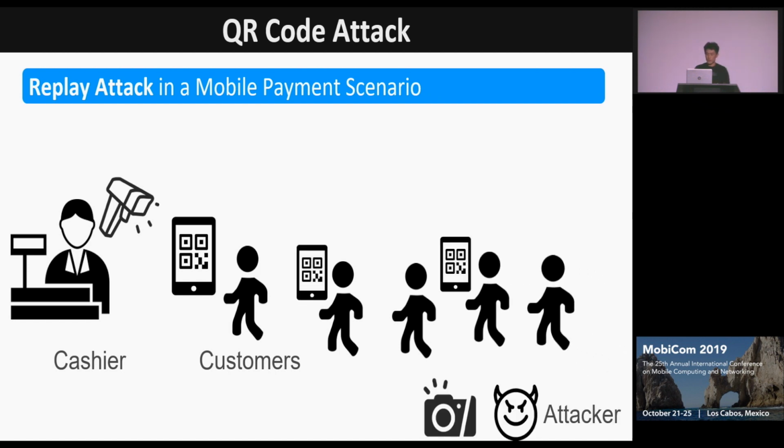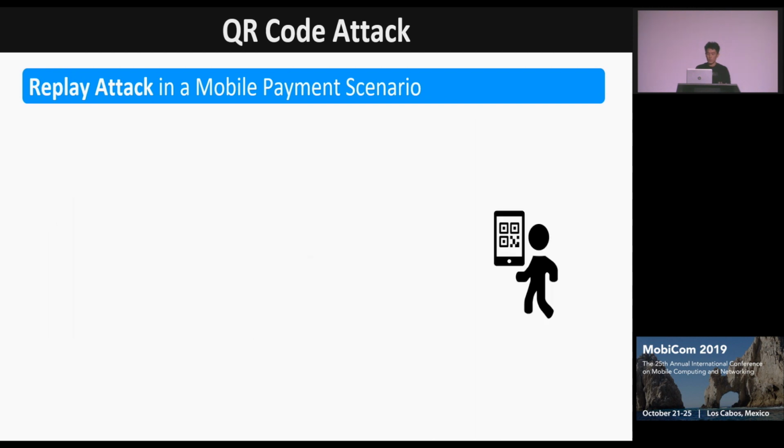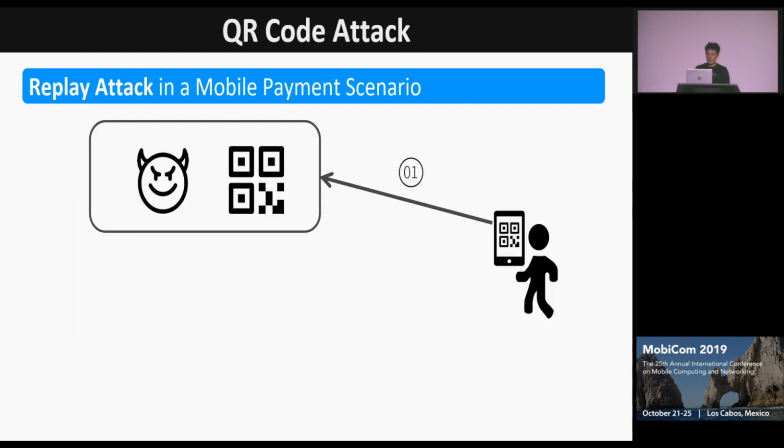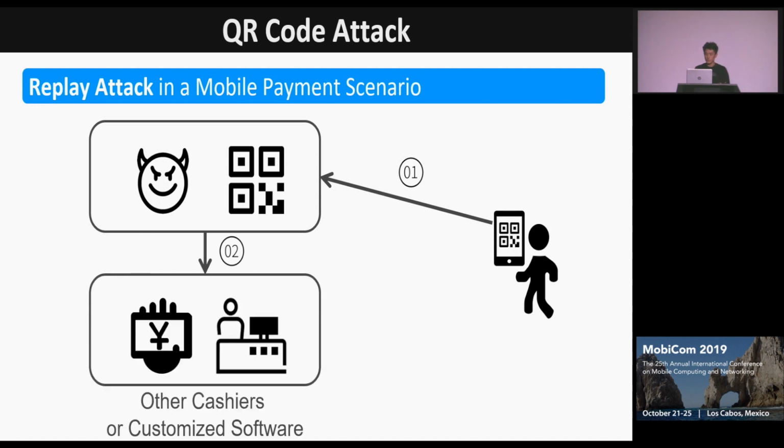So the attacker can take a picture with his mobile phone of the customer's payment QR code in advance. And he can also use a concealed camera to take a picture of the payment QR code. Once the attacker obtains a picture of the victim's QR code, there is no need for him to decode it. The attacker can simply submit the captured QR code to other cashiers or use customized software that simulates the checkout code to make payment.